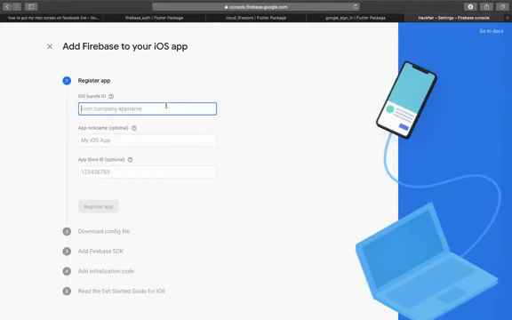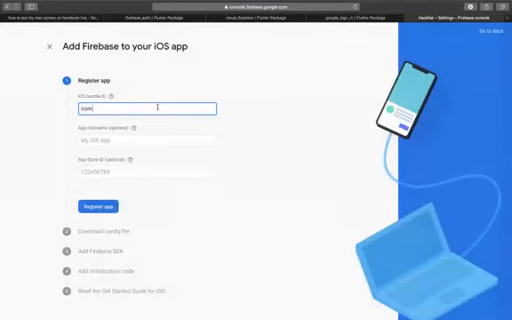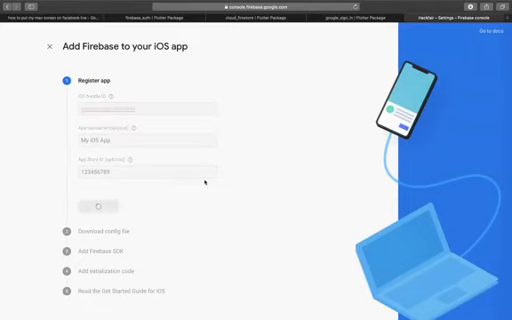Let me just add a sample app, because I have already added this bundle ID. So I'm adding a new bundle ID of my own. Sample. You don't need to give a name. You register the app.